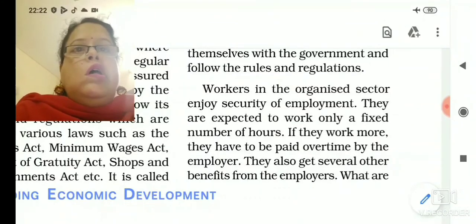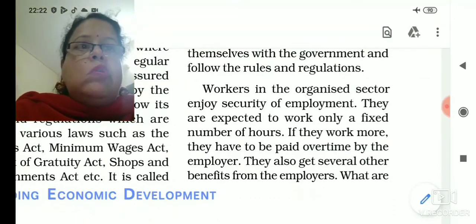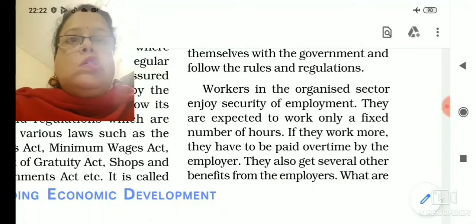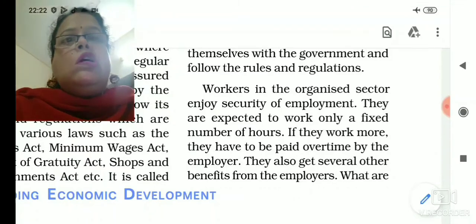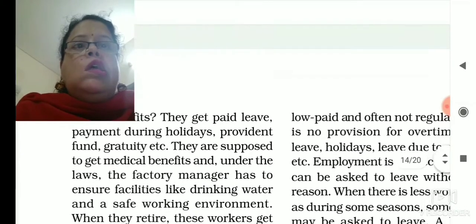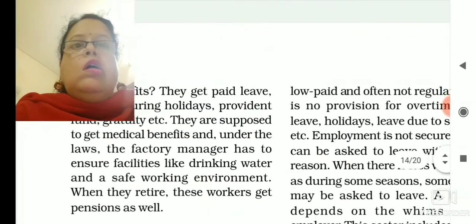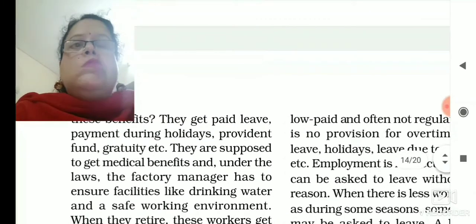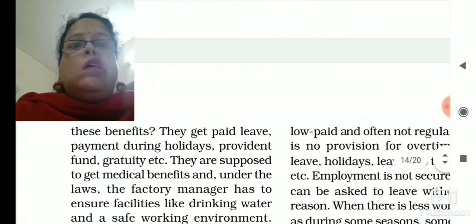That means what? In organized sector, the workers are getting so many benefits. They have to work only for a fixed number of hours. If they are working more than that fixed number of hours, they are getting overtime. That means they are getting extra payment. They are also getting some extra benefits in the form of medical allowance. They are also getting provident funds. Come to the next page, they are also getting every Sunday off. That means paid holidays, they are getting sick leaves.